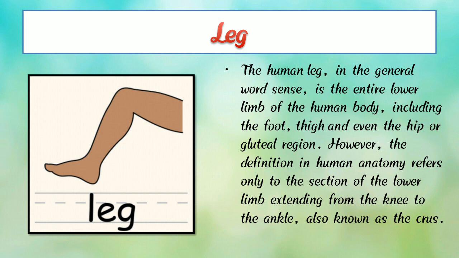However, the definition in human anatomy refers only to the section of the lower limbs extending from the knee to the ankle, also known as the calf. So the leg is a most important part of our body.